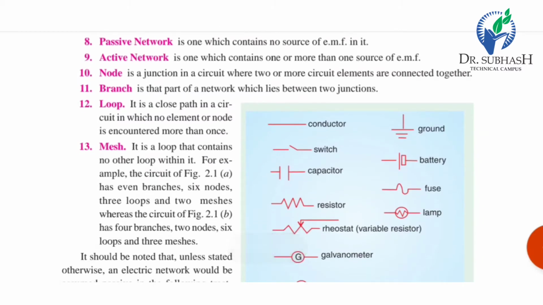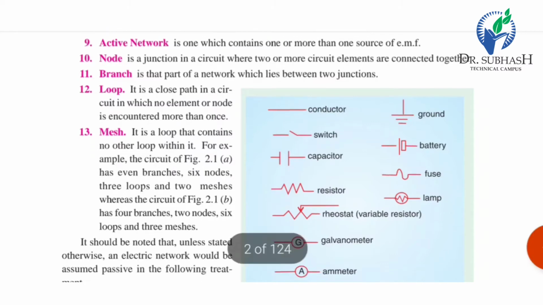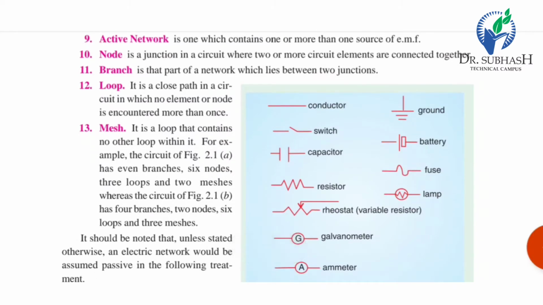A loop is a closed path in a circuit in which no element or node is encountered more than once. A mesh is a loop that contains no other loop within it.